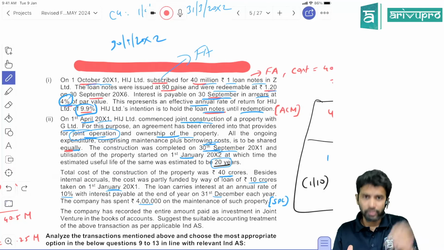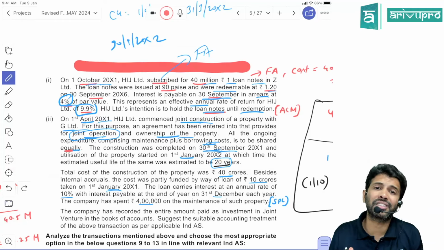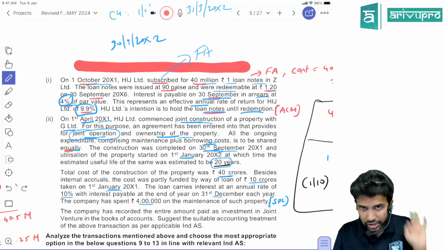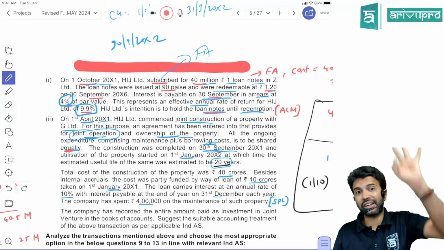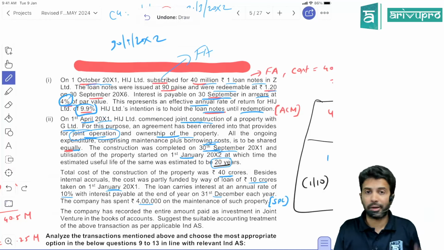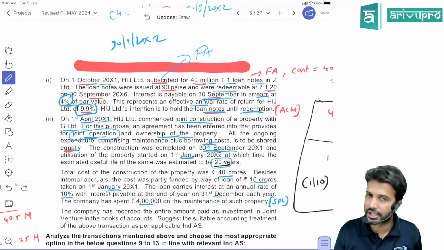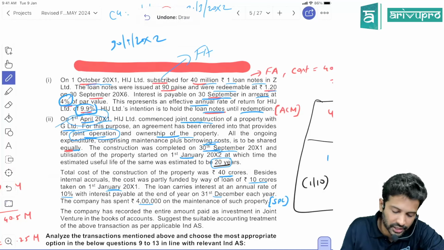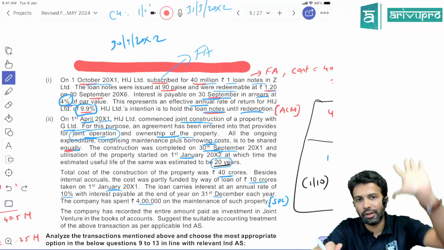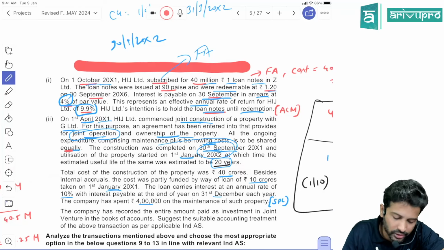No. For borrowing cost capitalization, we have 3 conditions. One, borrowing cost should be incurred. Expenditure on qualifying assets should be incurred. Activities relating to qualifying assets should have begun. Here, qualifying assets only started on 1st April. So, though the loan is taken on 1st January, expenditure on qualifying assets has started from 1st April. And the activities also. So, you will start capitalization only from 1st April and it ends on 30th September.